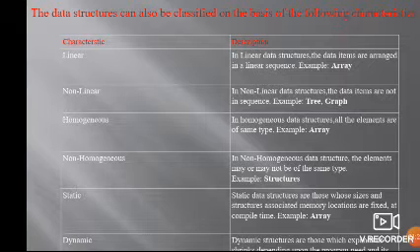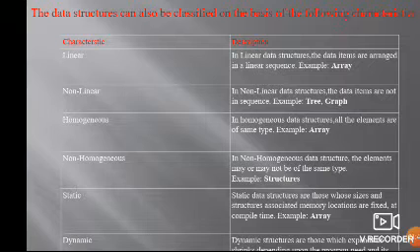Non-homogeneous means a collection of different data types. We collect different data types. In a non-homogeneous data structure, the elements may or may not be of the same type. Multiple types can be used. That is called structures or records.